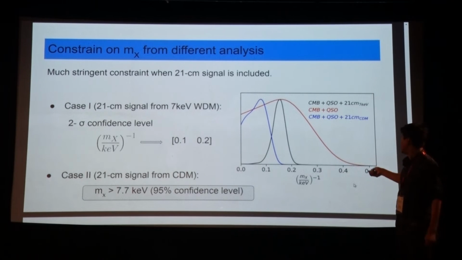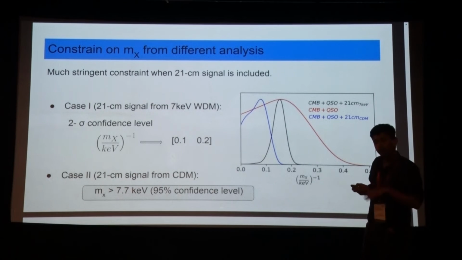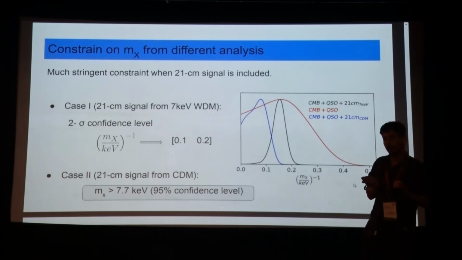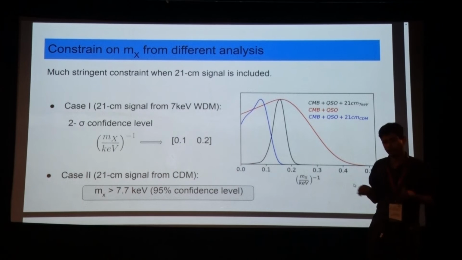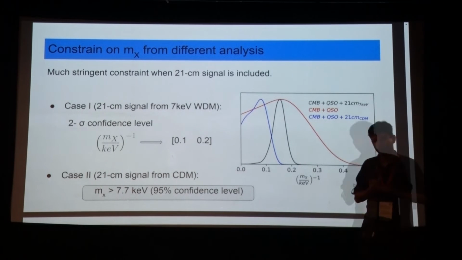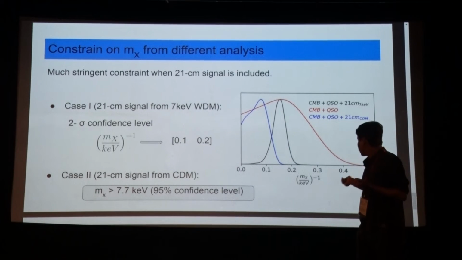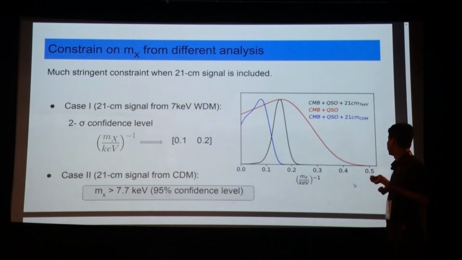And for the CDM, you would see that the MX constraint is greater than 7.7 keV, which is somewhere close to Nadler et al., where they put the limit at 9.7 keV, but it is much tighter compared to all the other results that are there. So we can see that although we are not using any observed signal, because probably there is none at present, if we have a signal, right now of course hypothetical or mock, once you use the 21 centimeter signal, it puts a much tighter constraint on the mass of the warm dark matter model.